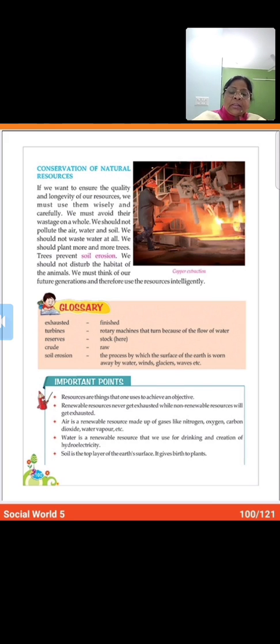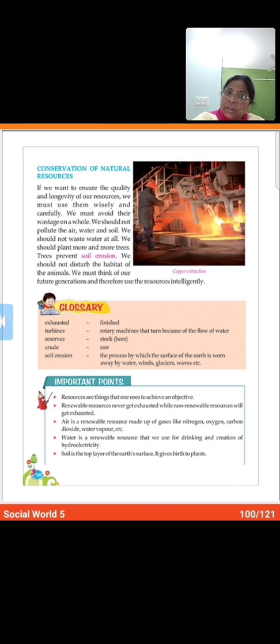The other way is by 3 R's. What is 3 R's? That is reducing, reusing and recycling of non-renewable resources. Means we must reduce, make less use. Then by planting more and more trees to save our forest resources. Deforestation to be controlled.